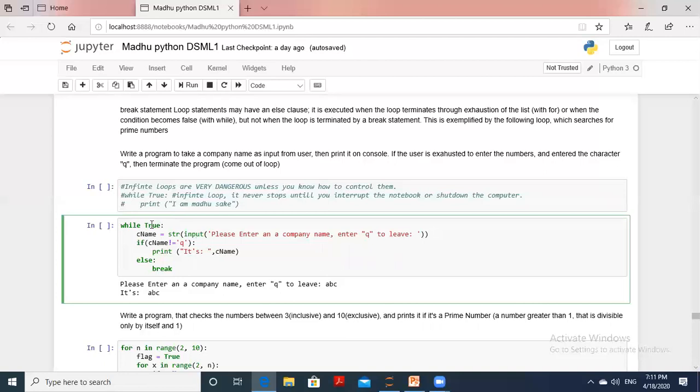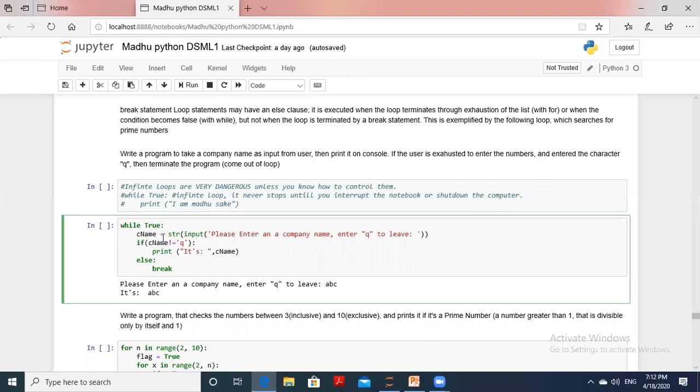What is that? While True, the cname variable is a string type input given to the program: enter a company name, enter Q to quit. If you enter Q, then the program will terminate. Otherwise, it will continue.